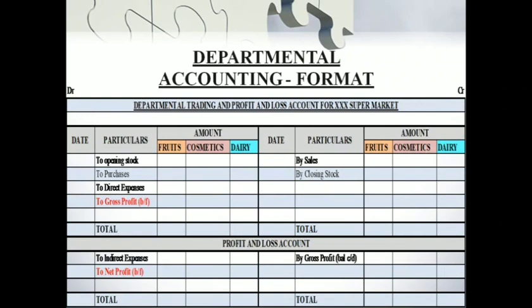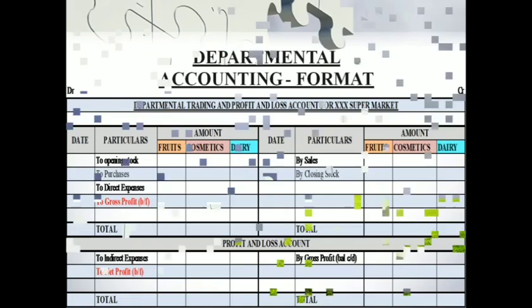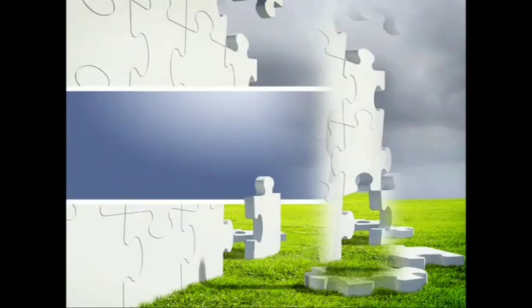One thing to keep in mind for departmental accounting: it has the same format as we follow in preparing any final accounts, any trading and profit and loss account, but the amount columns should be as many as the departments in the organization mentioned in the problem. Hope you have understood. Thank you.